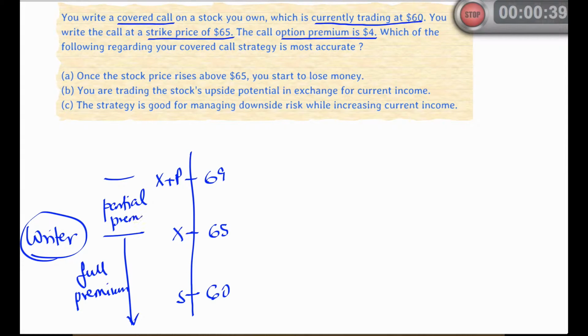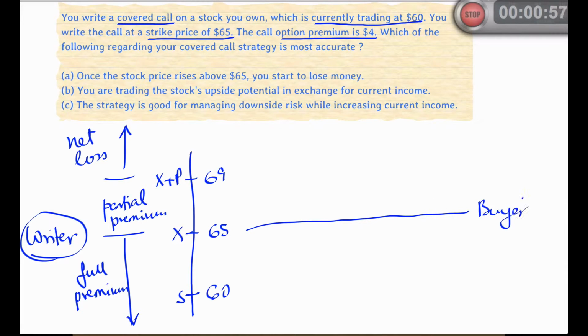Now, if the stock price rises above the strike price, you will lose all of the upside potential. And once the stock price rises above $69, the benefit of the strategy, that is the income generated by the premium, is going to be offset by the gain that you've foregone on the stock.